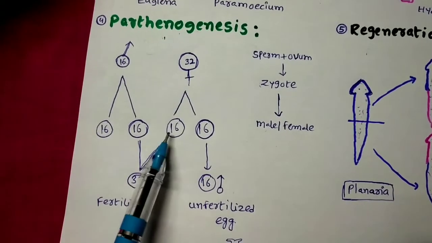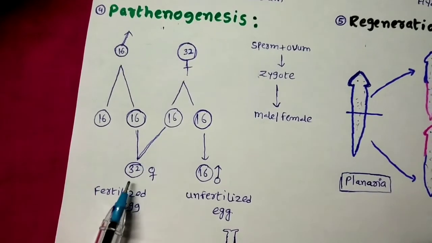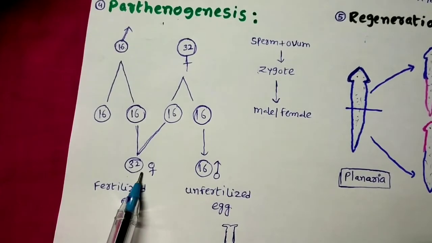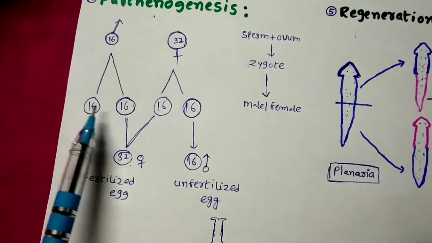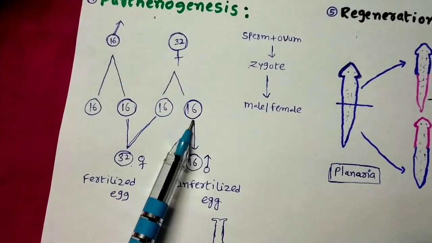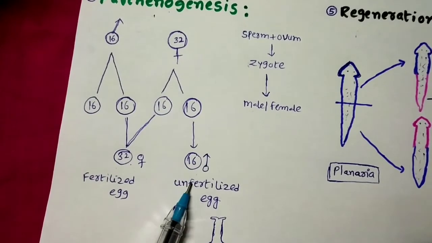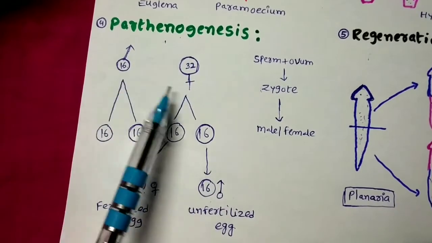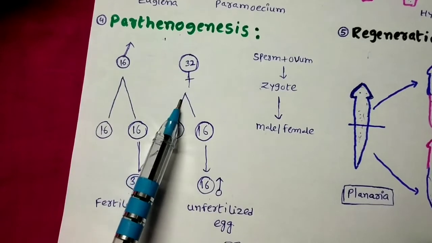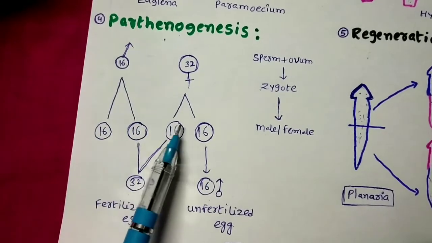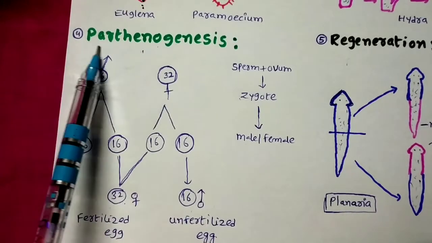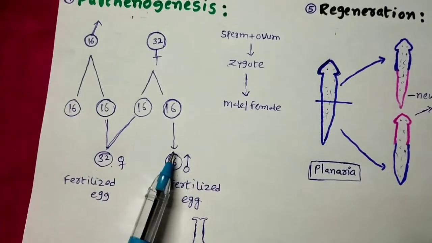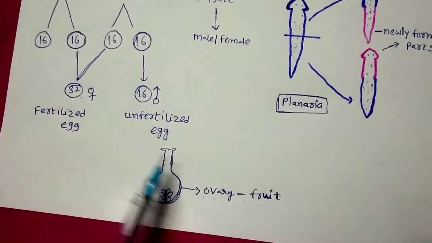So here the sperm cell, when it is fused with the egg, it develops into the fertilized egg. So the fertilized eggs develop into the female, and the unfertilized egg, not the sperm, the unfertilized egg, develops into the male. So the development of the male from an unfertilized egg is called parthenogenesis. You can find this type of parthenogenesis in honeybees and also wasp-like insects. So parthenogenesis is also one type of asexual reproduction, because from the unfertilized egg the male, otherwise the fruits, are developed.